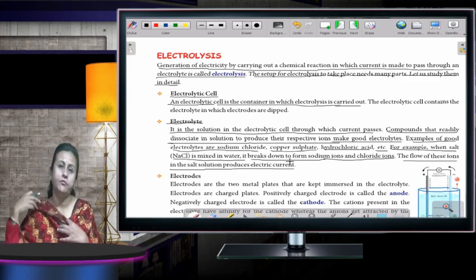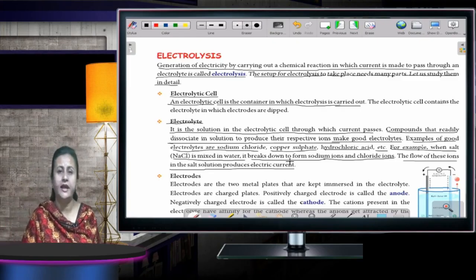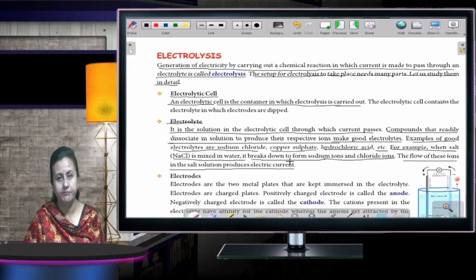Now, what all you need? I have told you about the electrolytic cell and about the electrolyte. Electrolyte is a solution of water in which you can add common salt, that is NaCl. Now, electrodes.